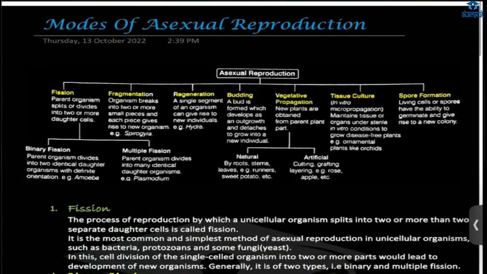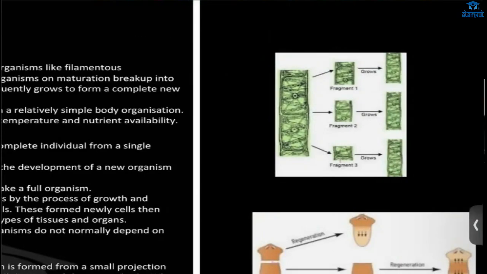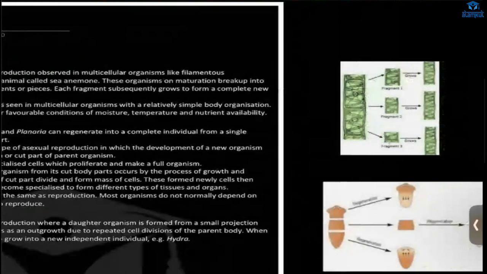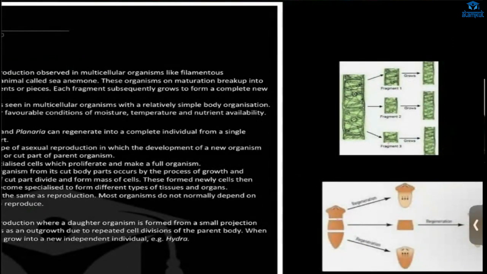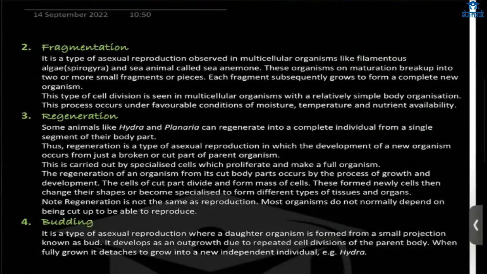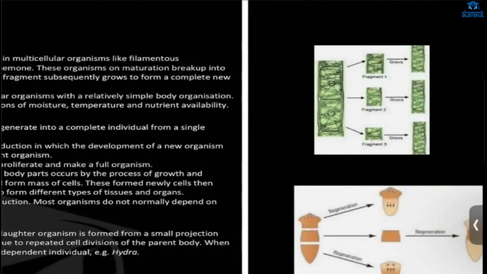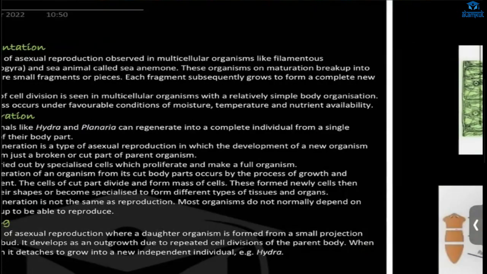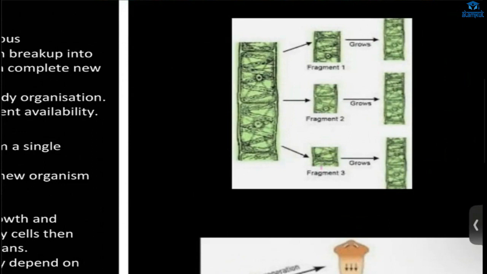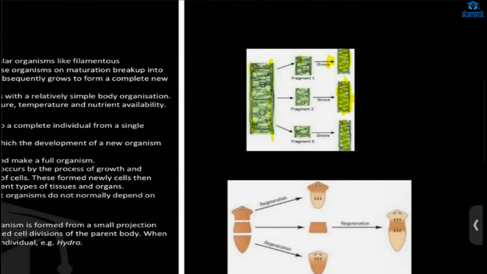Next we have fragmentation. This happens in Spirogyra, a multicellular organism. It is an algae. Spirogyra are filamentous. We cut it into many fragments, however many fragments we want. What will happen? There will be growth of new individuals. From those fragments, complete new Spirogyra will be formed.